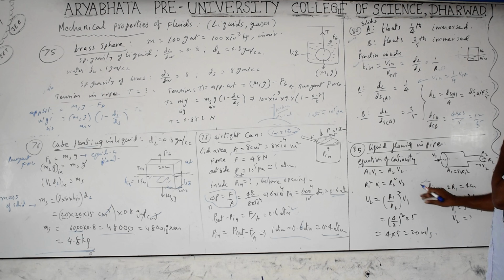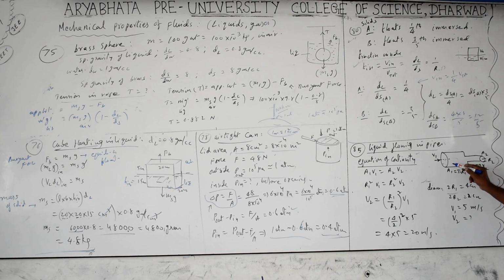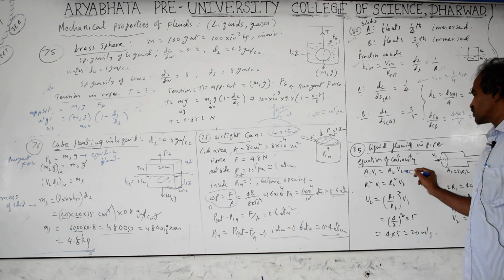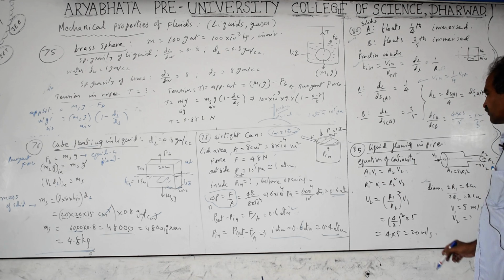But in this question, velocity is given and diameter is given. Diameter is twice the radius. So if you take the diameter ratio or the radius ratio, you get the same thing. The 2 cancels, you get R1 by R2, which is nothing but 4/2. The 4 centimeter is the bigger pipe, the 2 centimeter is the smaller pipe, connected together, and fluid flows from high pressure to low pressure. So A1 V1 equals A2 V2. We have to apply this for this kind of problem.